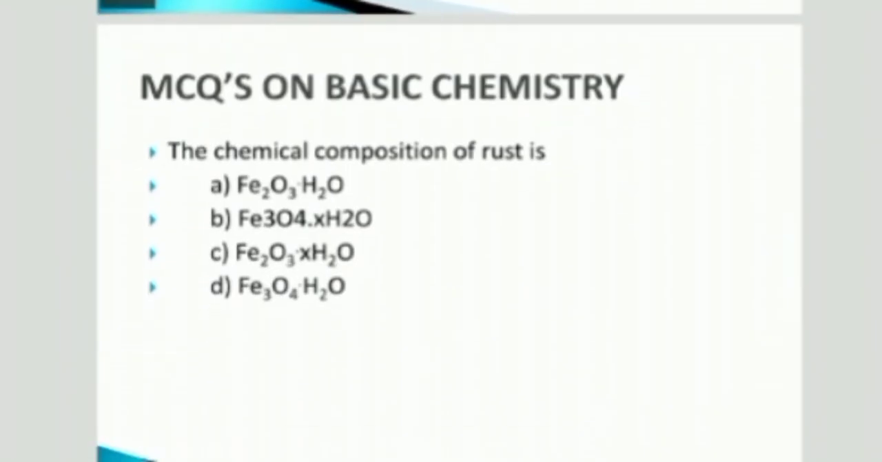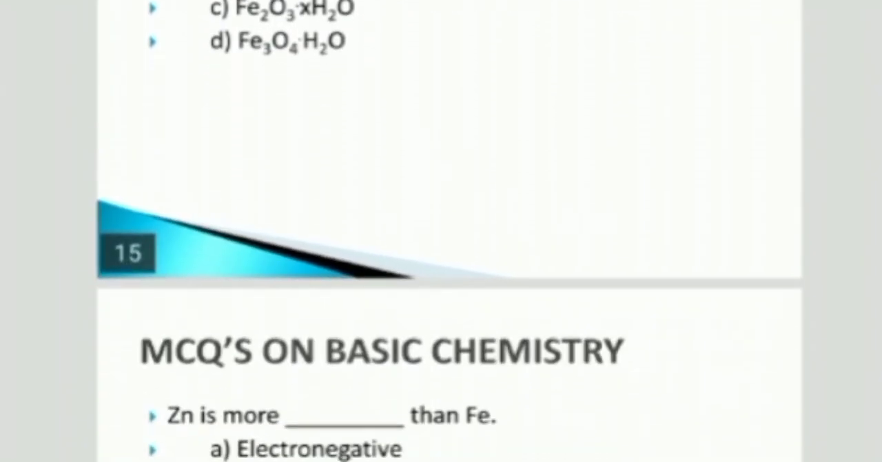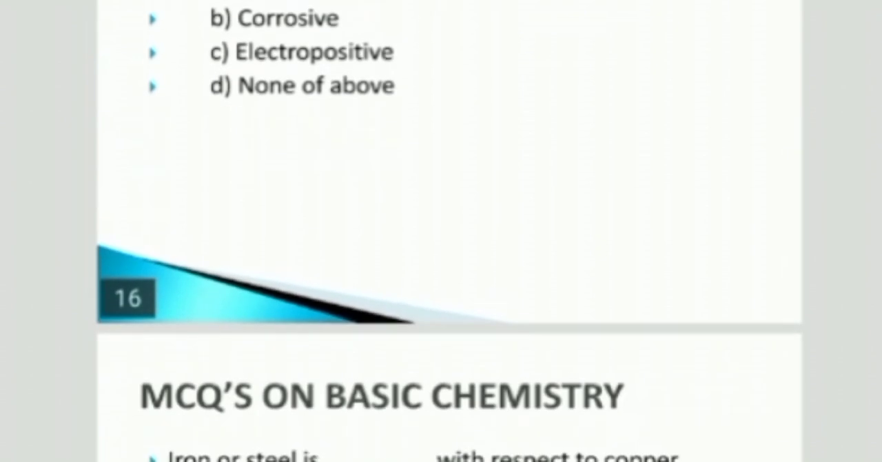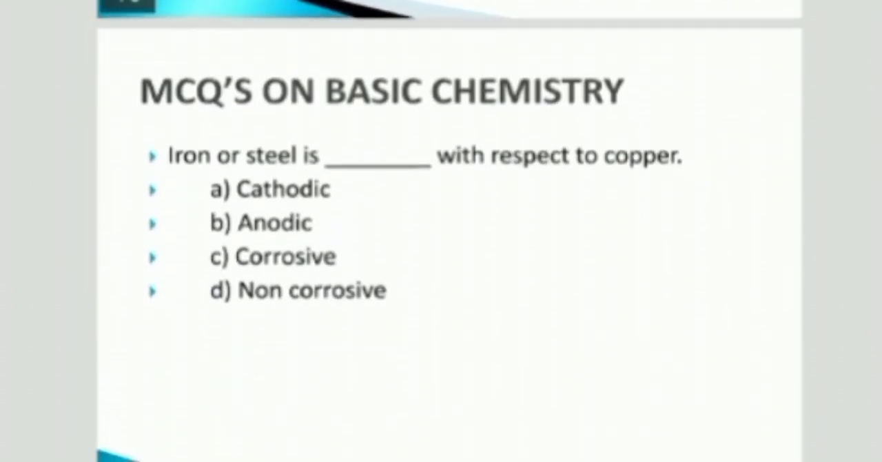Okay, next, the chemical composition of rust is Fe2O3 times x H2O molecules. This is the formula for rust. Next, zinc is more dash dash than Fe. Zinc is more corrosive than Fe. Next, iron or steel is dash dash with respect to copper. Answer is anodic. Iron and steel is anodic with respect to copper.